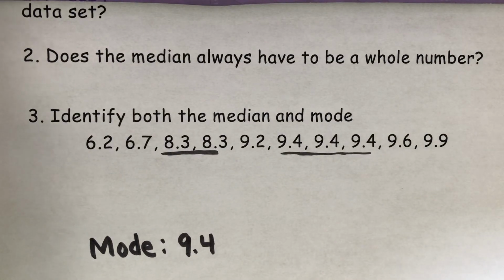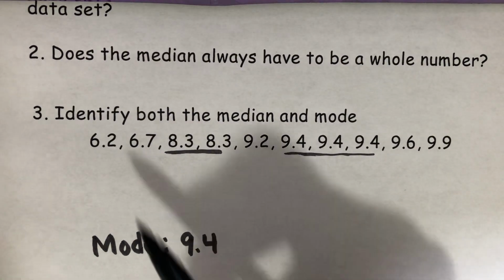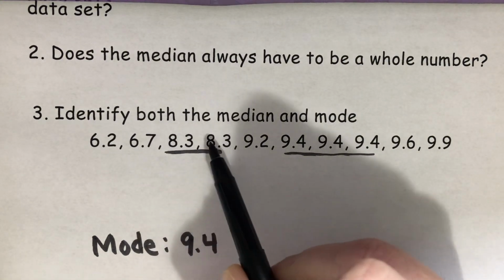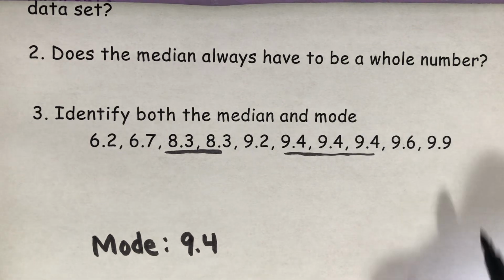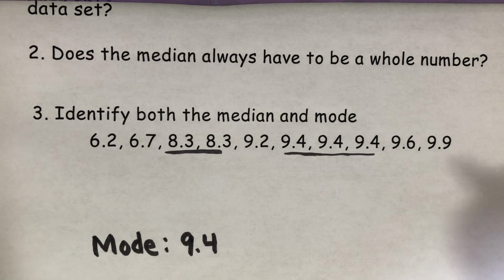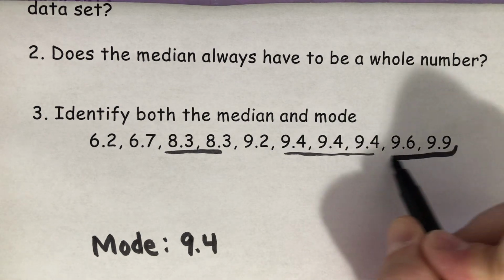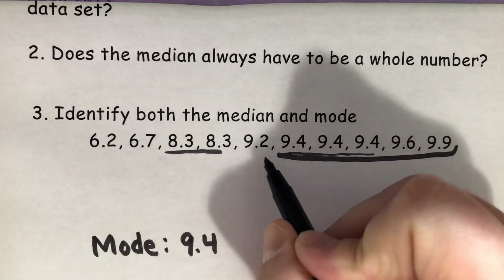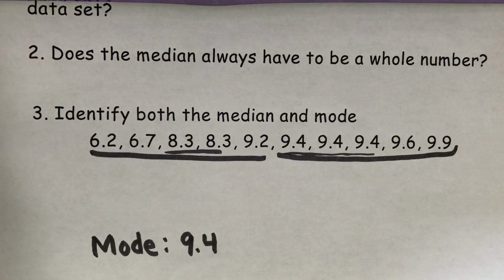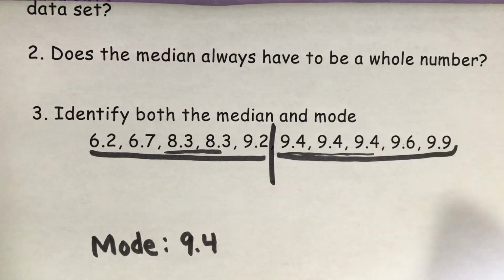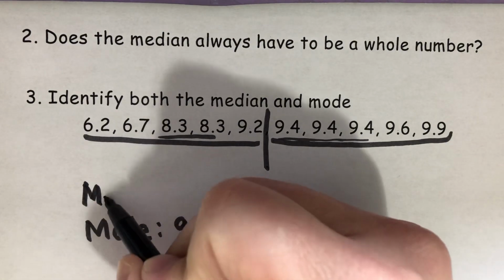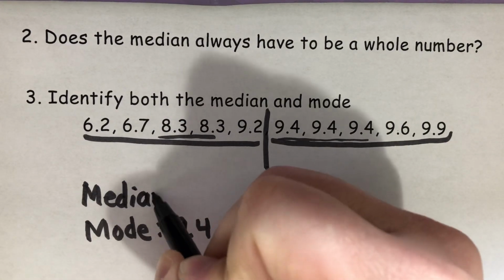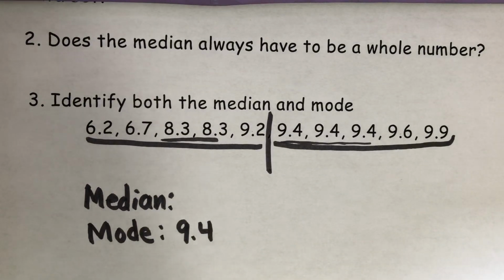Okay, but the median, we've got to find the middle number. So the best way to do this is to count how many numbers are in the data set. 1, 2, 3, 4, 5, 6, 7, 8, 9, 10. So if there's 10 numbers in the data set, that means that this is the upper half of the data set and this is the lower half of the data set, which means this right here is the middle of my data set. So to find my median, I need to find out what number comes between 9.2 and 9.4.